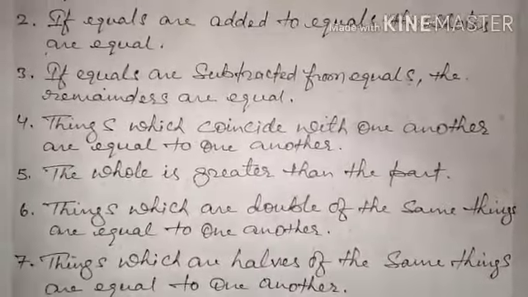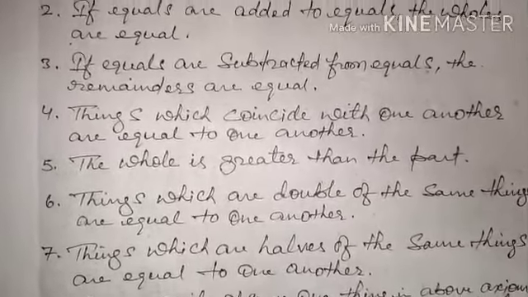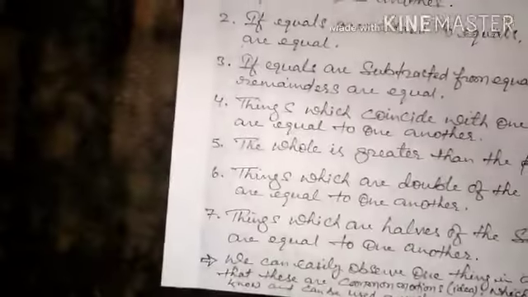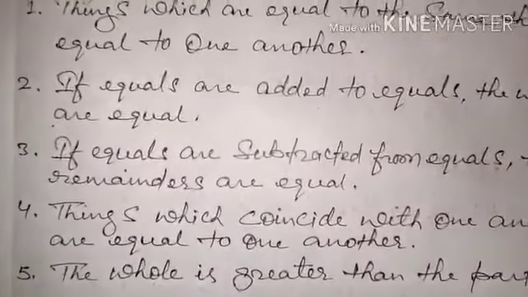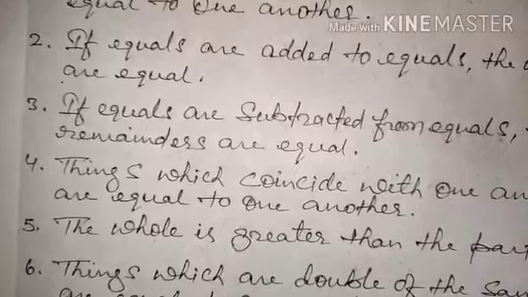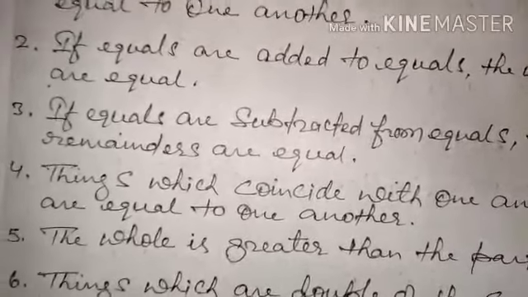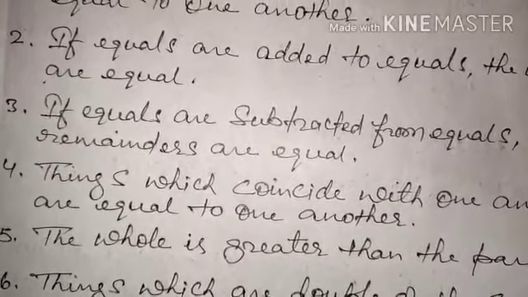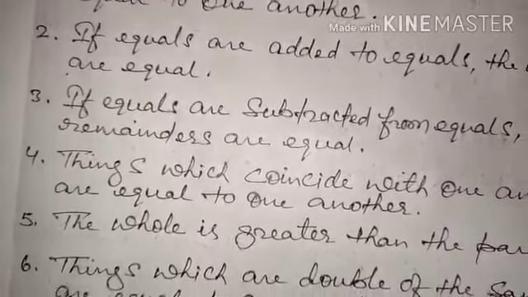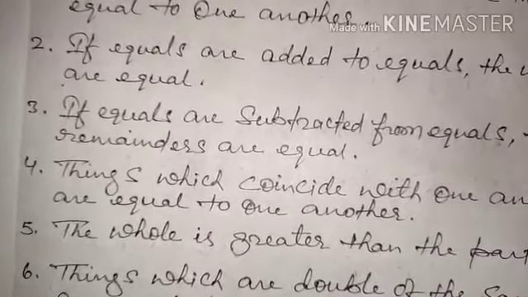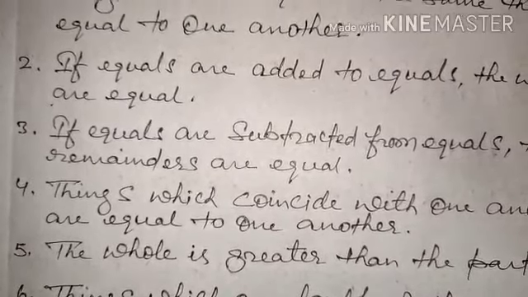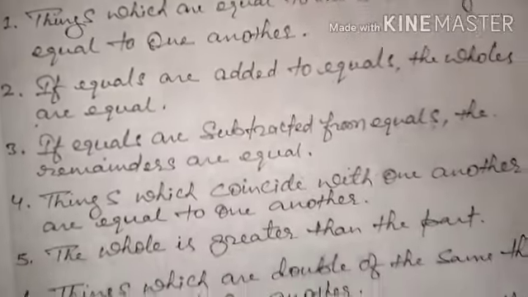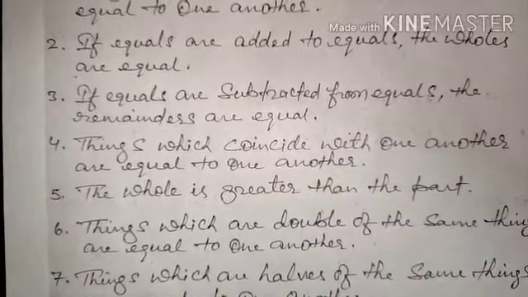Let us suppose there is a frame of a stick, you can say, and in that whatever stick is going to be adjusted, so the lengths are going to be equal. A simple example, you can say: things which coincide with one another are equal to one another.